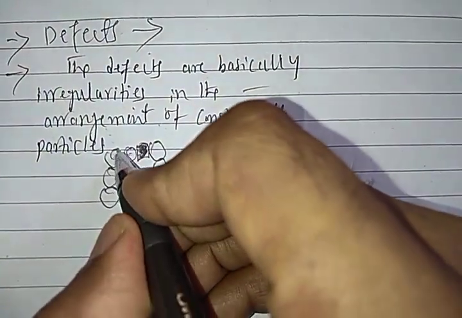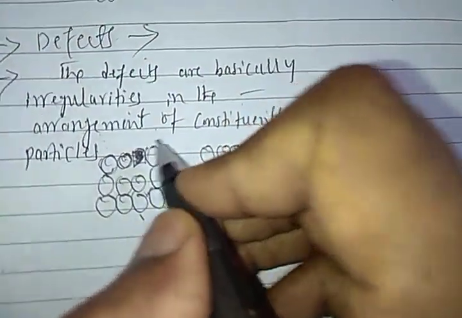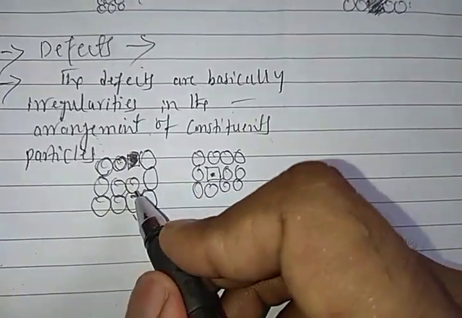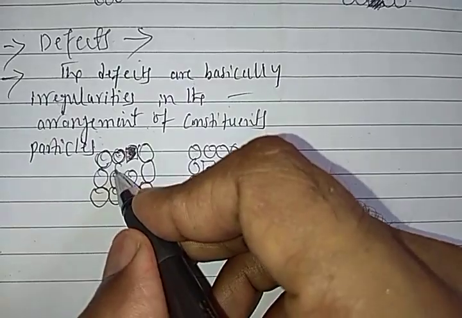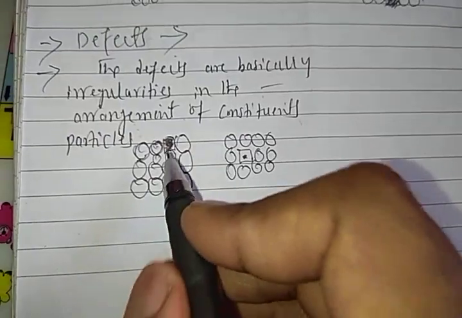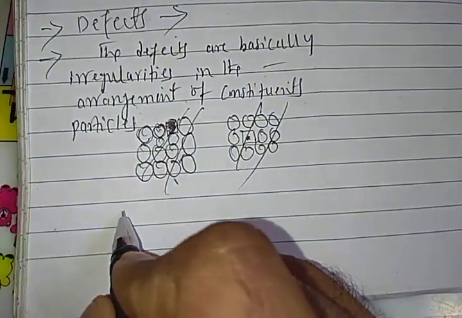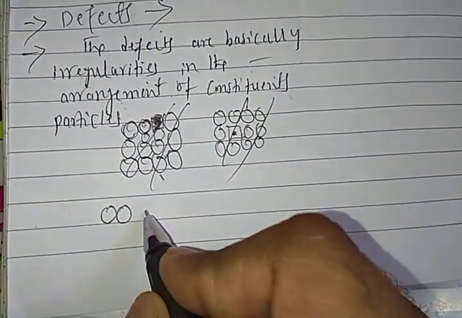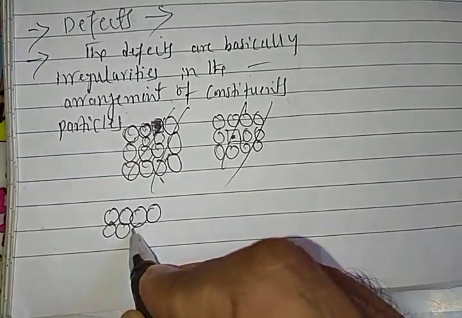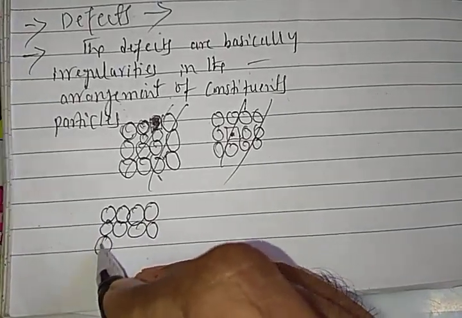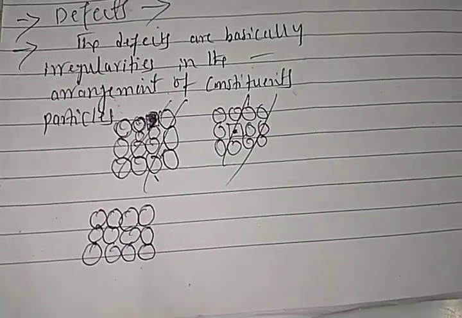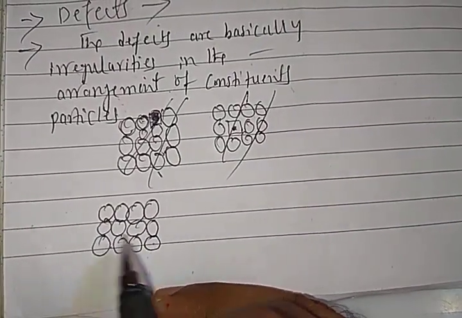So look here, the constituent particles are present. The constituent particles are arranged side by side, one above the other.